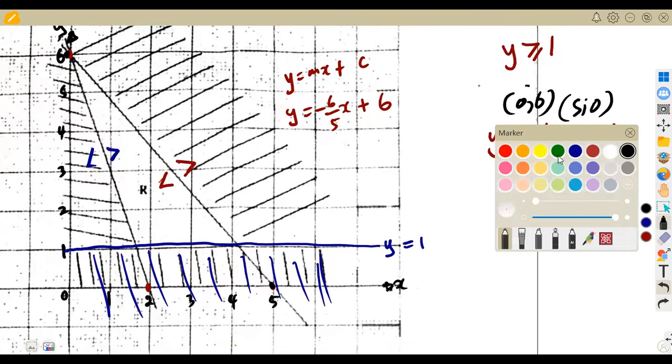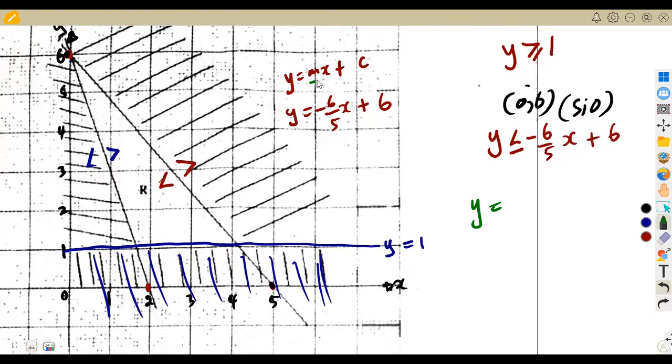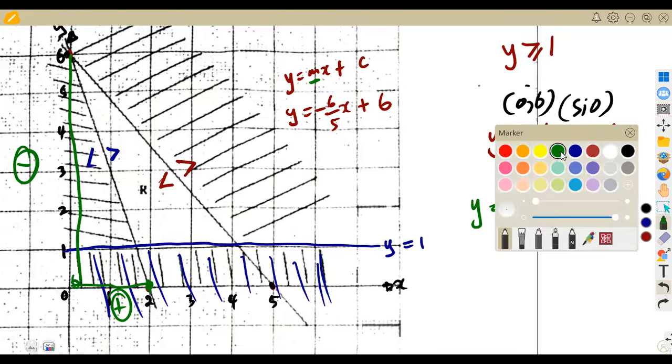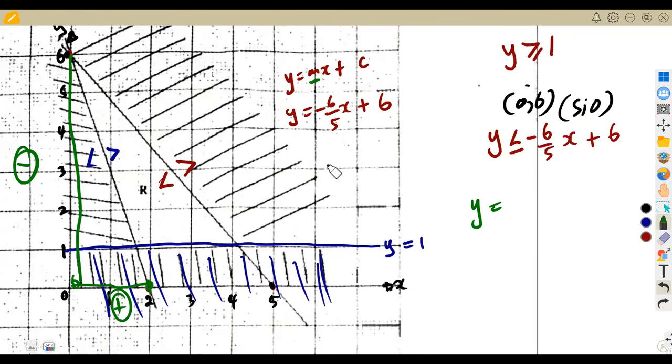Find the equation first. Y is equal to mx plus c, where m is the gradient. So the change in y from 6 down to 0, then from 0 up to 2. So it's going down, which is a negative. Then from this side to this side, we are going to the positive. So that will be -6 over +2, which cancels to give -3. So y is equal to the gradient times x, that would be -3x plus c. C is the y-intercept, which is at 6.